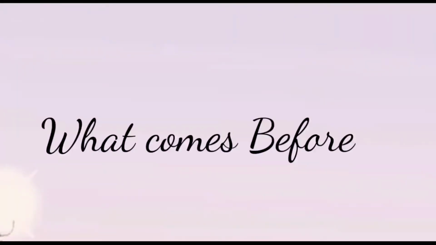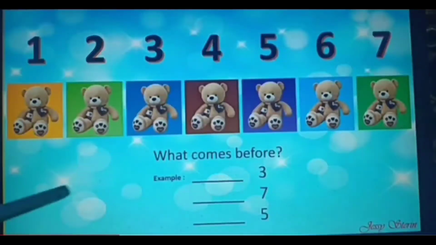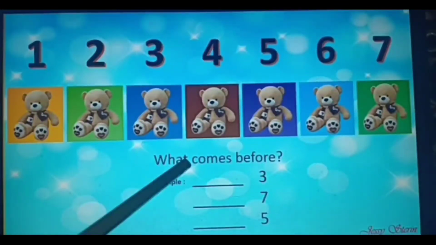Okay students, let's start with what comes before. Now you can see I have 7 teddies over here. Teddy number 1, 2, 3, 4, 5, 6, 7. All the teddies have the respective numbers. Let's do the first example to make this point very clear. What comes before? When I say before, you need to understand that I am talking about the previous number.